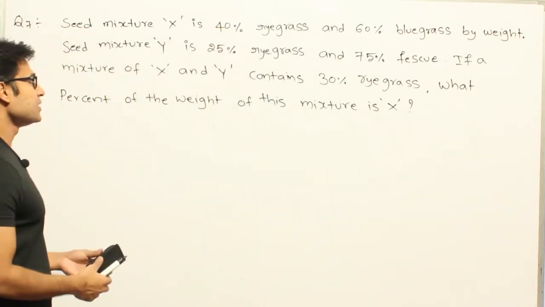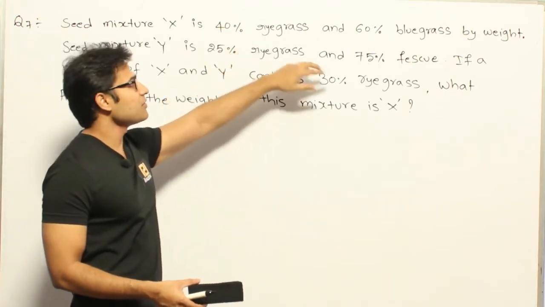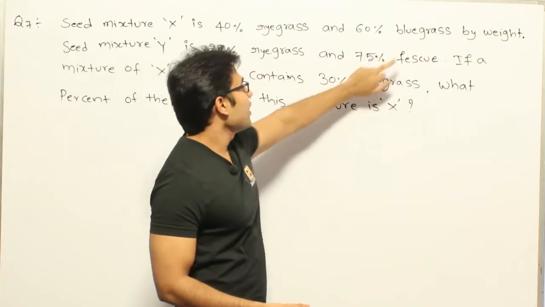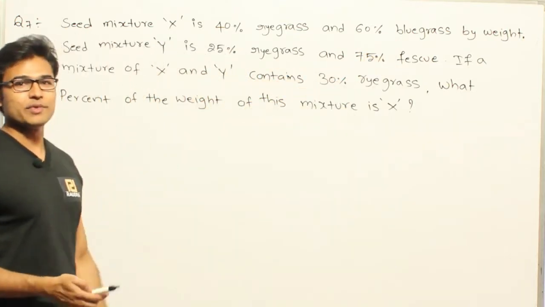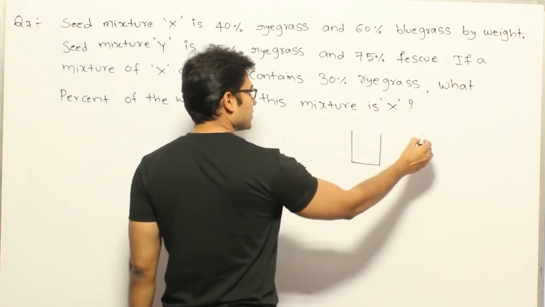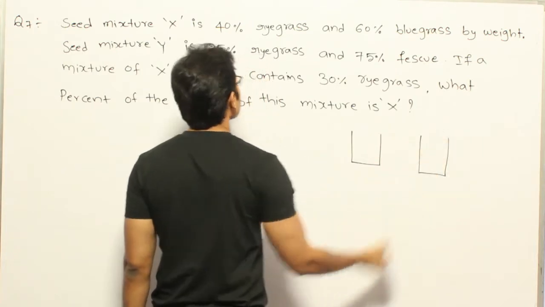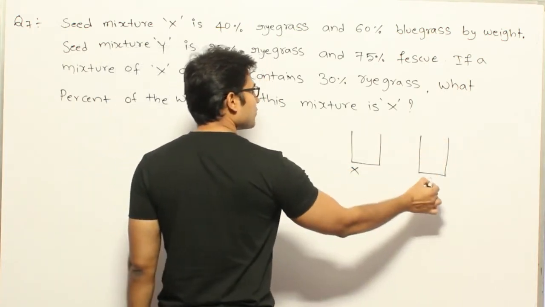Okay, there are three types of seeds. One type of seed is ryegrass seed, another type is bluegrass seed, and the other type is fescue. Okay, and already there are two mixtures. So if you see this, they are saying that there are two mixtures. Now one mixture is called X and the other mixture is called Y.